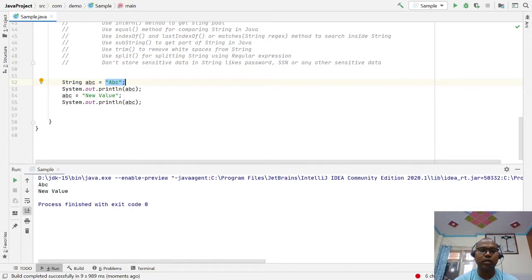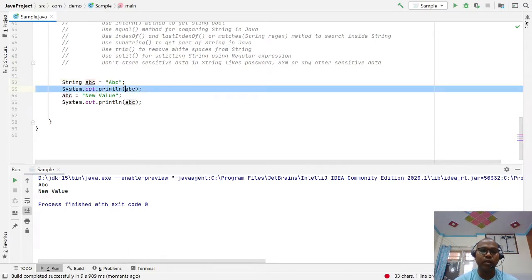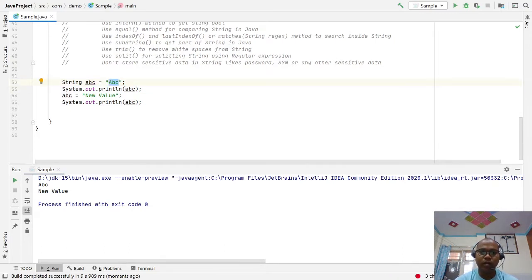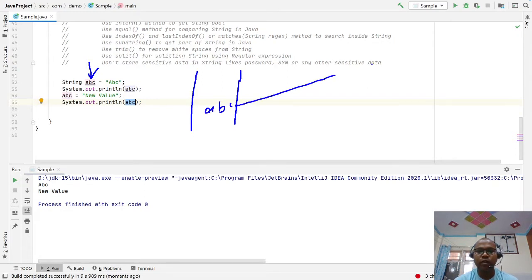It is the same abc variable, first pointing to abc, and now the abc variable points to a new value. That means this is the string reference variable that is stored on your stack. The reference variable points to the object of ABC.